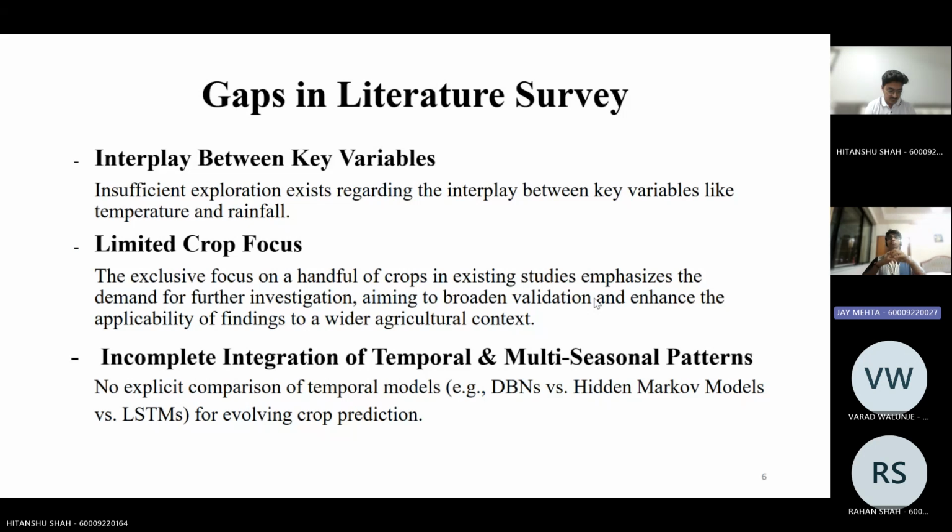Limited crop focus. Most researchers only focus on a very limited number of crops, which restricts the amount of knowledge for the farmer instead of allowing them to produce other crops. Incomplete integration of temporal and multi-seasonal patterns. So understanding how different kinds of models help explain different aspects in the data, combining them to build a better model.